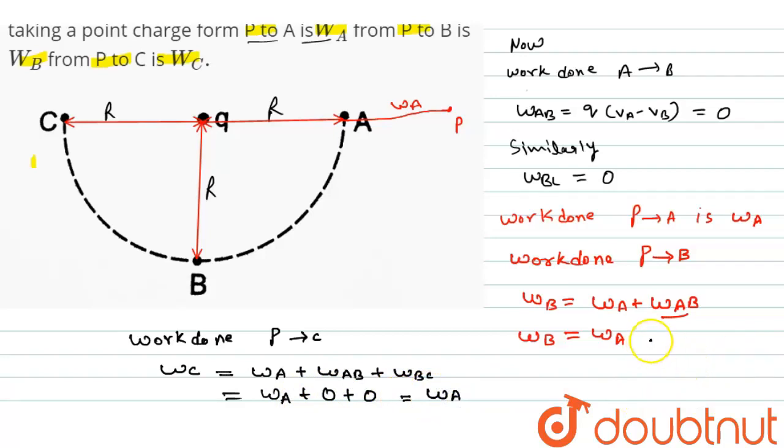As from this equation and this equation, it is clear that the work done in taking charge from P to A will be equal to the work done in taking charge from P to B and the work done in taking charge from P to C. So the answer of this question is WA is equal to WB is equal to WC.